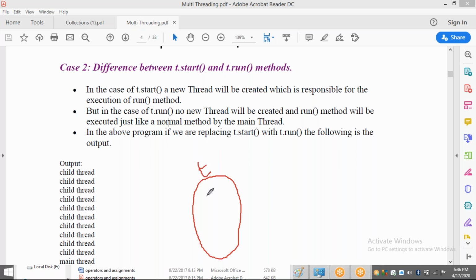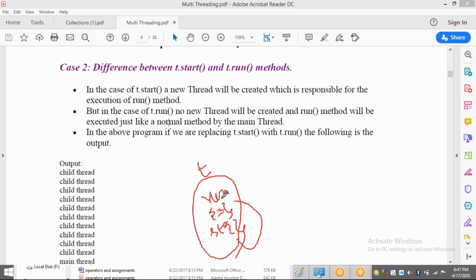Now here, for example, we have a method called run, and this is the code present in the run method in my thread class. In the same way, the start method is there. Now let us consider this is the start method. If I call this one, at last the run method is there, so it will jump to here. If we execute the start method, a thread will be created and that thread will execute the run method. If we do not call the start method and directly call t.run, what happens?